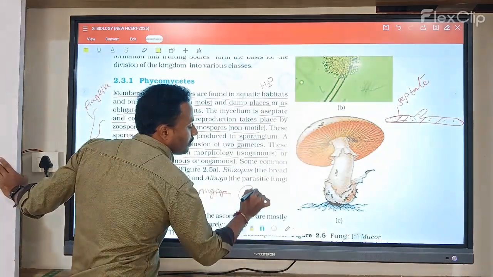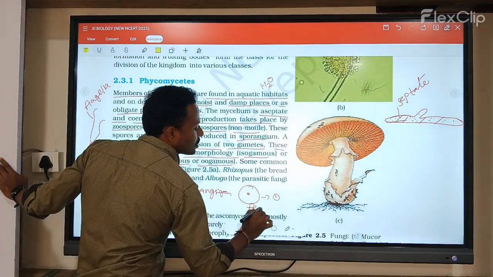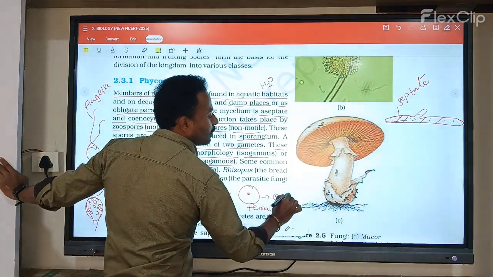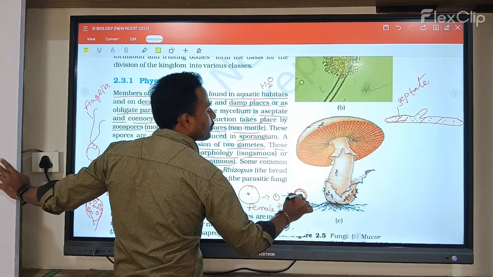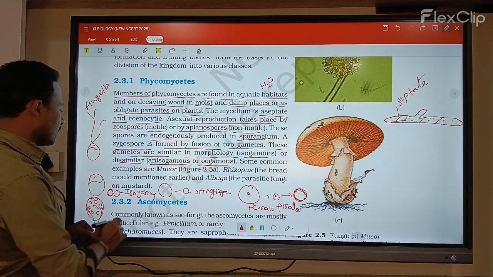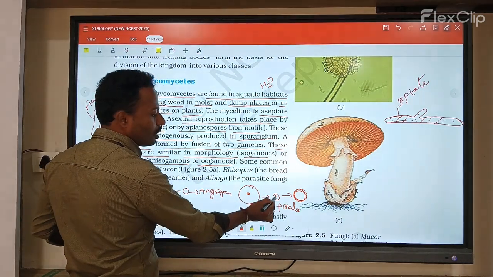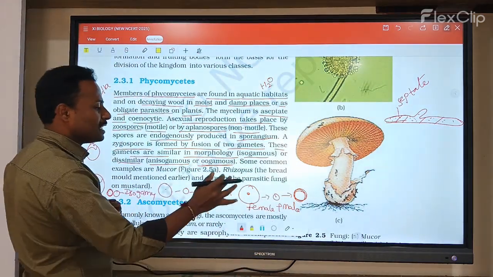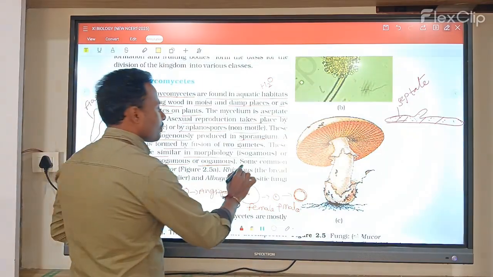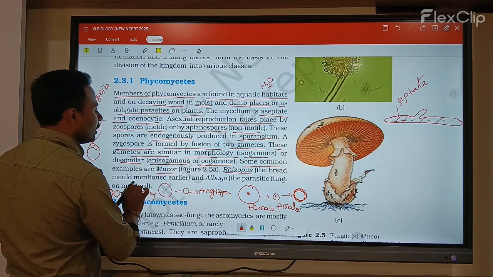And what is oogamy? The female gamete is large and the male gamete is small. When they fuse, the process is called oogamous. Isogamy is similar, anisogamy is dissimilar, and oogamy means the female is large and the male is small. Now, some common examples are given: Mucor, Rhizopus,